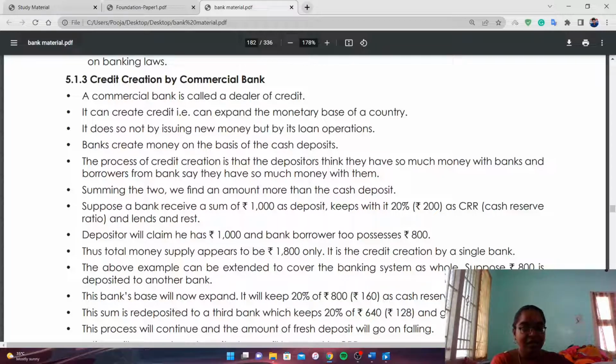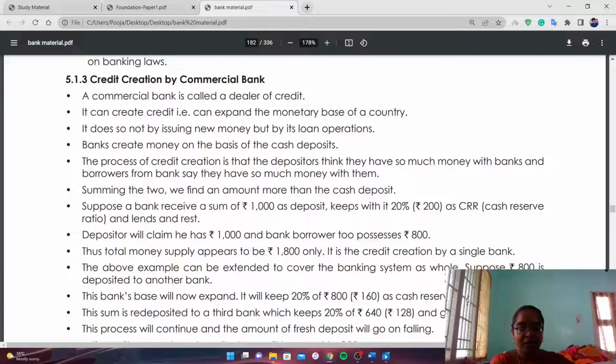So the depositor will claim only 1000 and the borrower possesses rupees 800. So the total money supply appears to be 1800. That is, the deposit amount is 1000 and the loan given is 800. So 1800. It is a credit creation by a single bank.